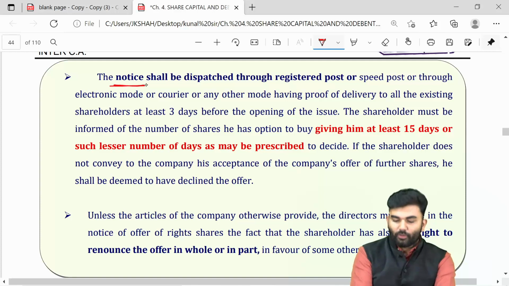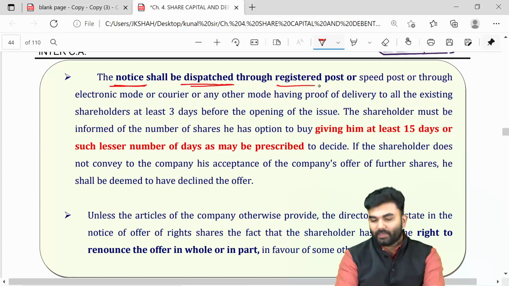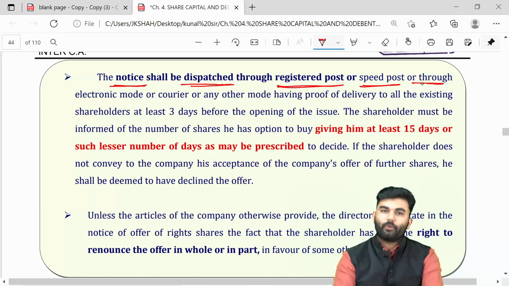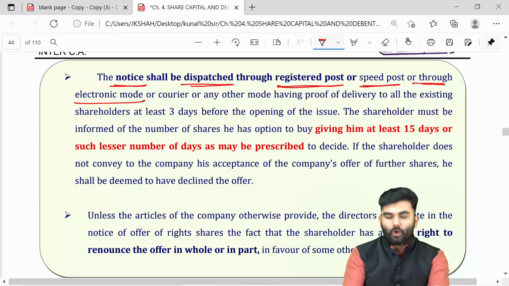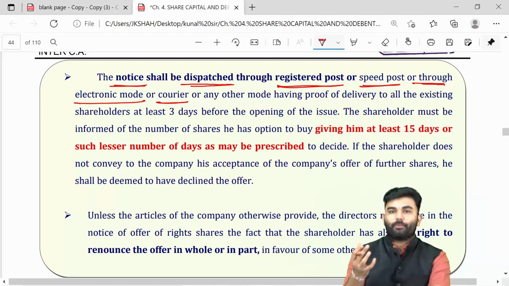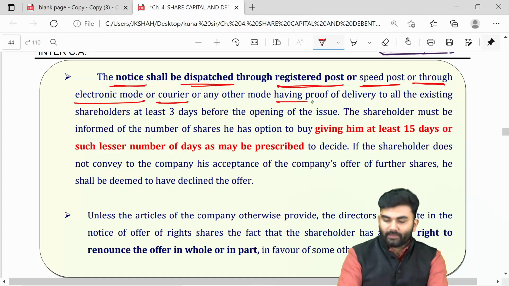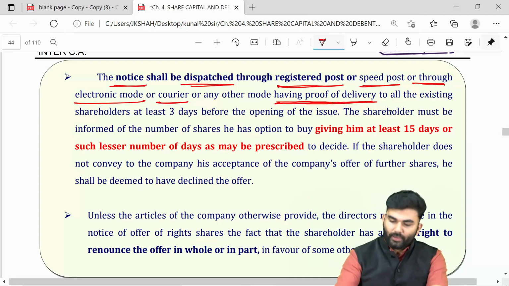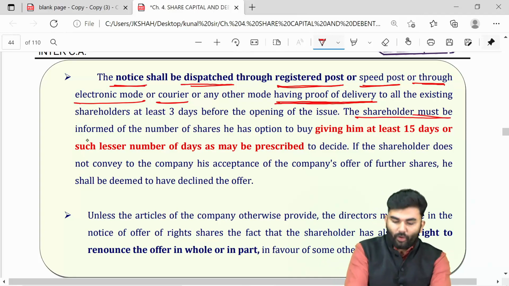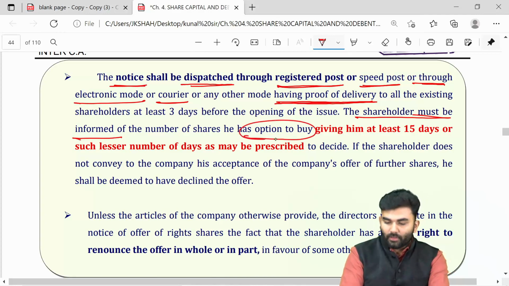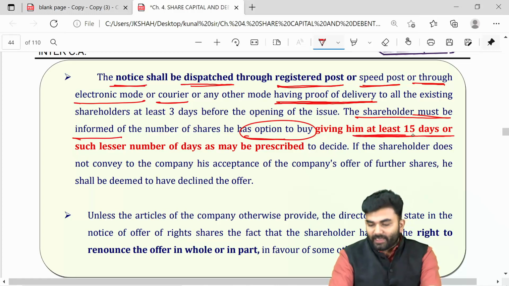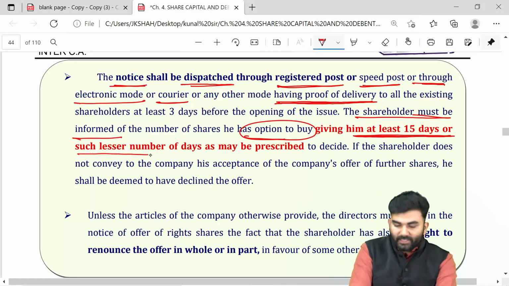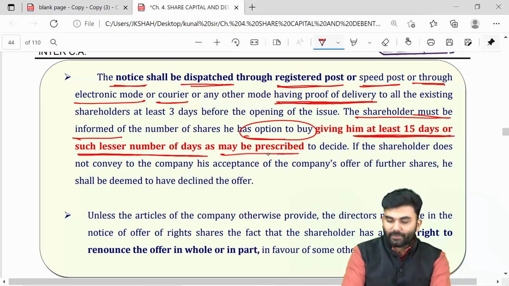The notice will be dispatched by the company either through registered post or speed post or through electronic modes or through courier or any other modes which have a proof of delivery. The shareholder must be informed that they have an option to buy the shares of the company, wherein the company will provide them at least 15 days or such lesser number of days as may be prescribed.